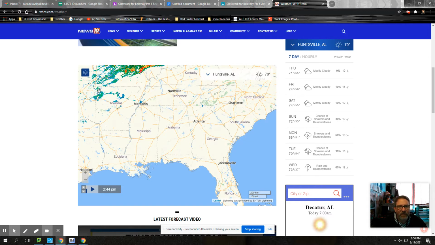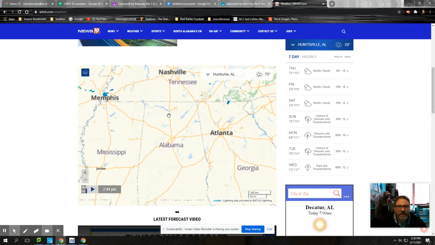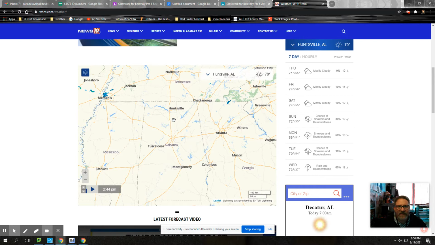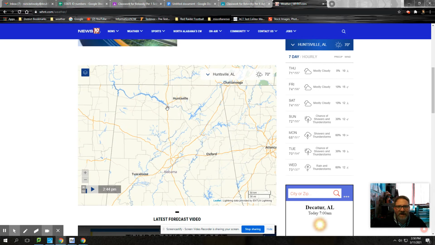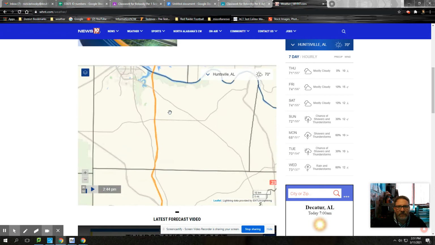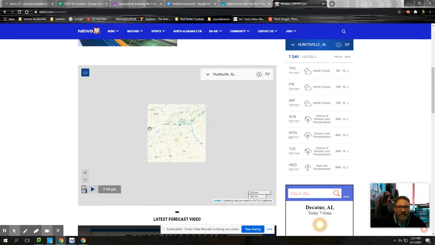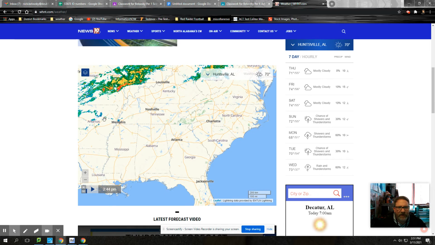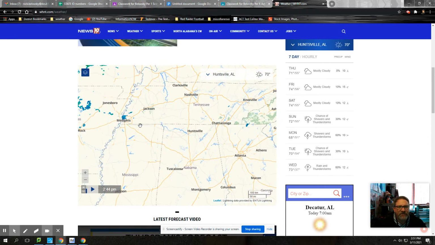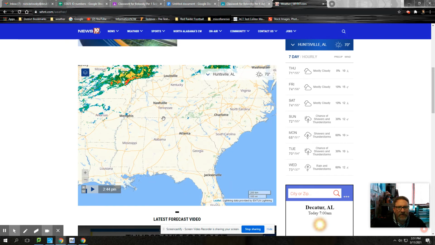And here's the radar, by the way. The radar shows you exactly what it means. Here is where Decatur is, right here. You can always find Decatur because it is where Interstate 65 and the river meet. See, if you look right there, it says Decatur. Always look for where the interstate and the river meet and you'll find Decatur. We're just to the west side of the interstate. If you look around here, you will see that there is very little rain anywhere around us. Looks like there might be a shower or two around Memphis, but it's really nothing threatening us here. So 0 chance of rain today.